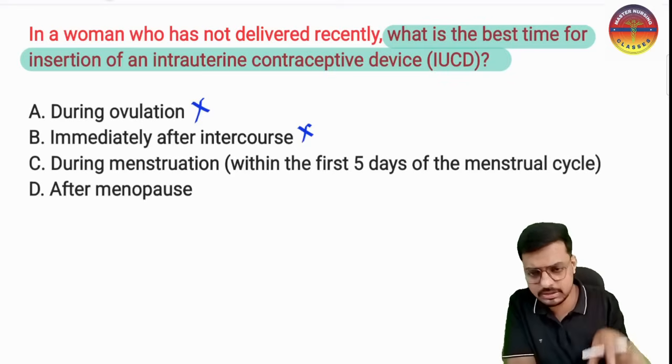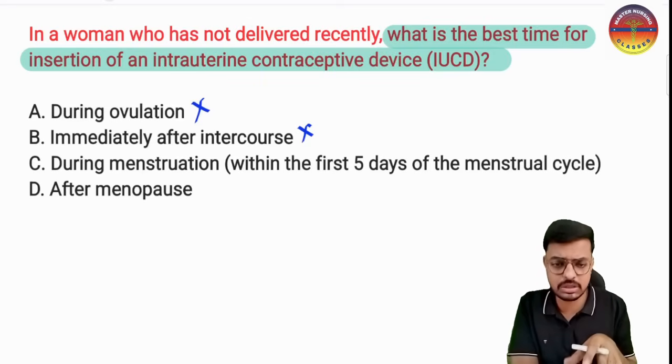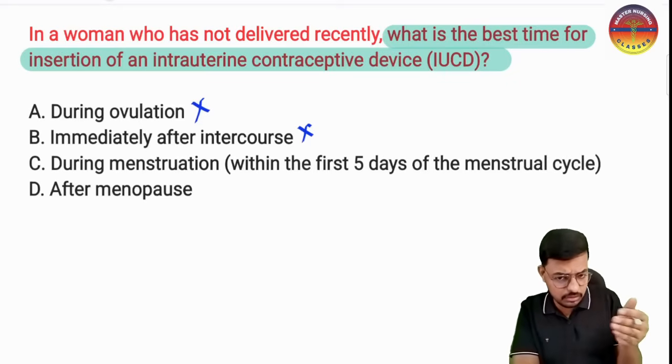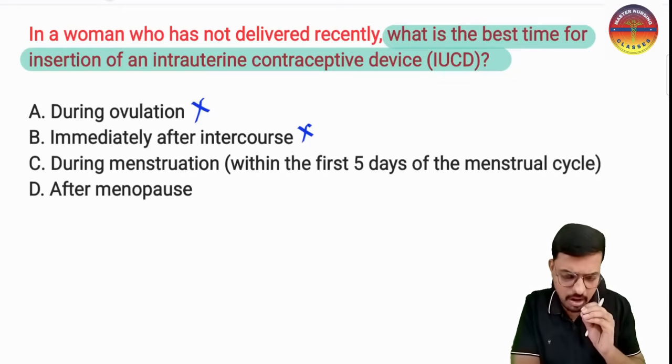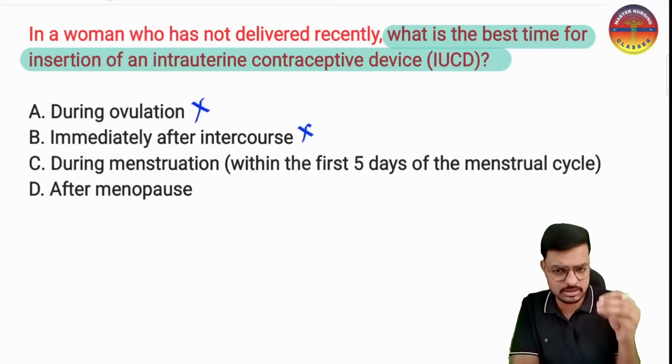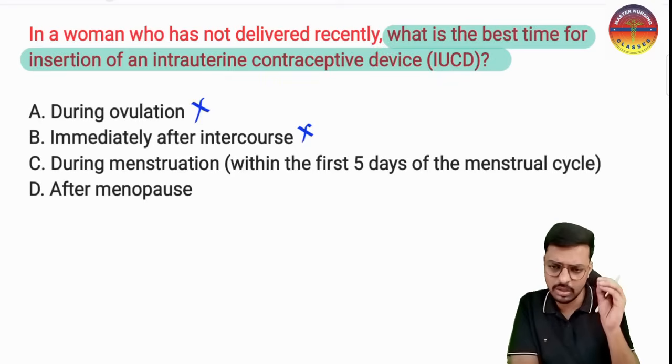If there is unprotected sexual intercourse, we can use the IUCD, especially copper devices, as an emergency contraceptive, where we can insert it within 5 days. So for copper T, we insert within 5 days after the unprotected intercourse. Among other methods we have the emergency pill, which we have to give within 72 hours for best effect. I will discuss emergency contraceptives in detail later.